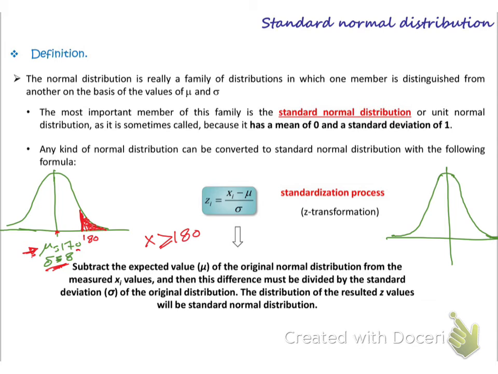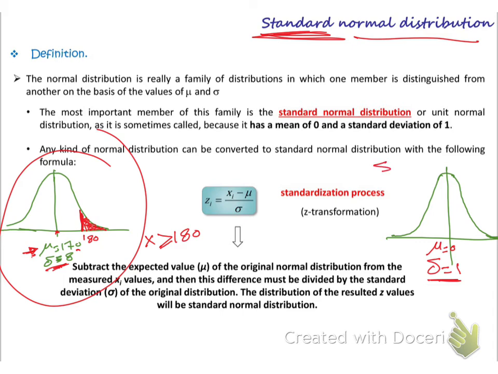So what is the difference between the normal distribution and the standard normal distribution? In a standard normal distribution, the mean must be 0 and the standard deviation must be 1. So if we can convert our normal distribution to the standard normal distribution, we can use the standard table which we have. But if we have our own normal distribution, our own problem, we cannot use it directly.